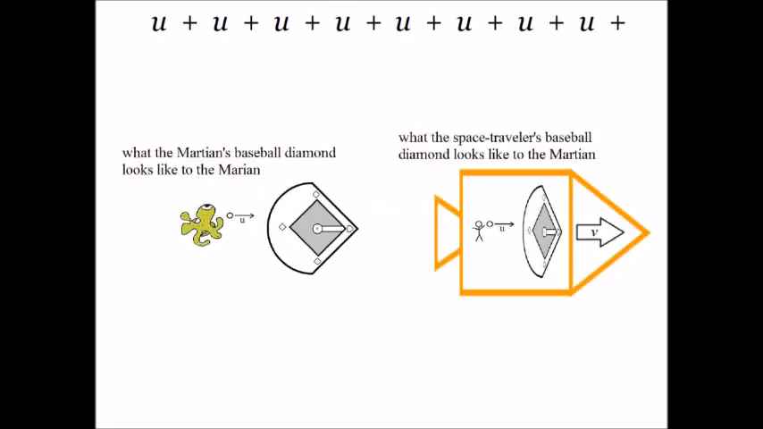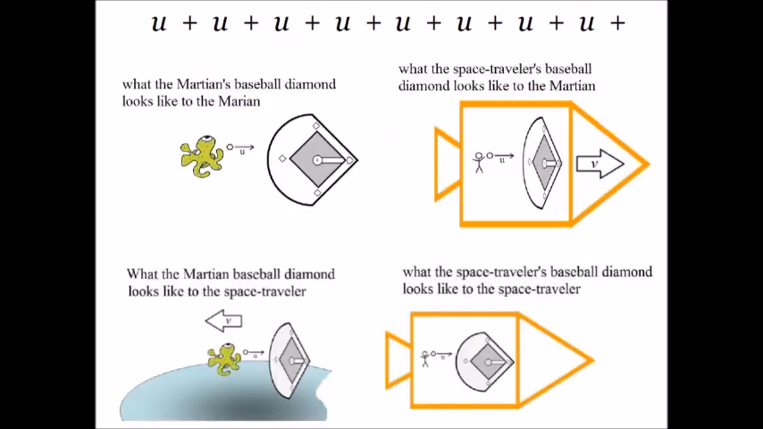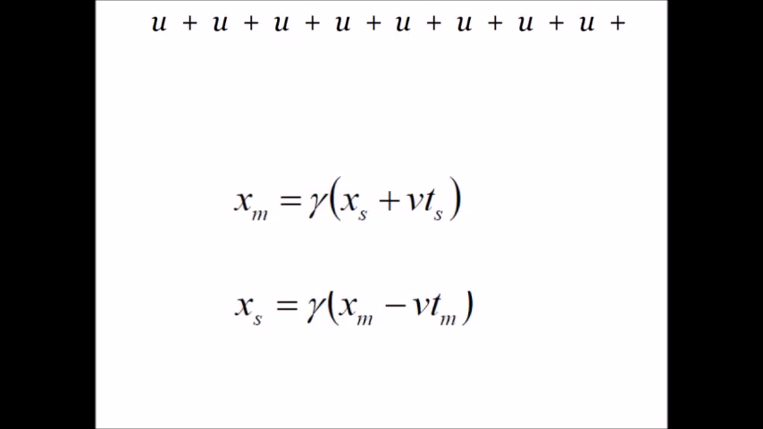Both the Martian and the space traveler are pitchers, but the Martian sees the ship's field as squished, and turnaround is fair play. The space traveler sees the Martian's field is squished too, but there's a difference. The Martian sees the field as moving away from the pitch, so the Martian sees that the pitch has to catch up to the field that's running away from it. The space traveler sees the opposite. That's what these equations say.